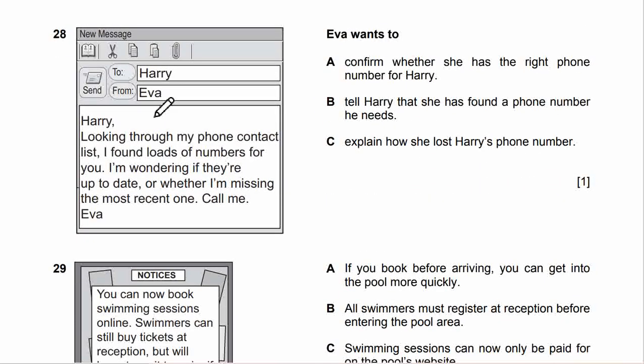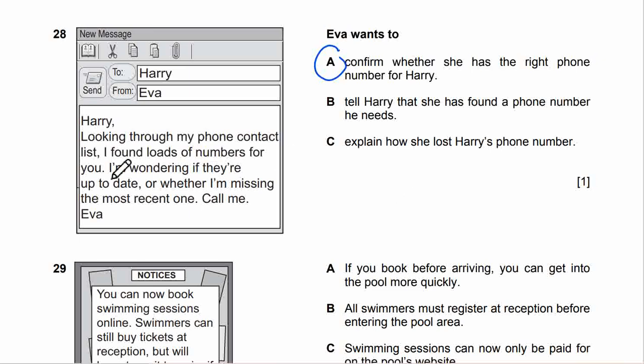Number 28 is from Harry to Eva. Harry, looking through my phone contact list, I found lots of numbers for you. I'm wondering if they are up to date or whether I'm missing the most recent one. Call me, Eva. Eva wants to confirm whether she has the right phone number for Harry. Tell Harry that she has found a phone number he needs. Explain how she lost Harry's phone number.